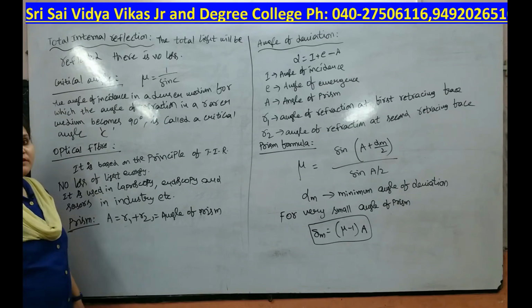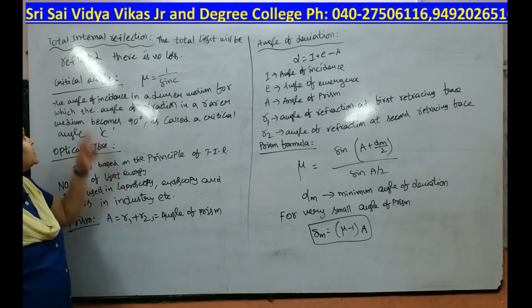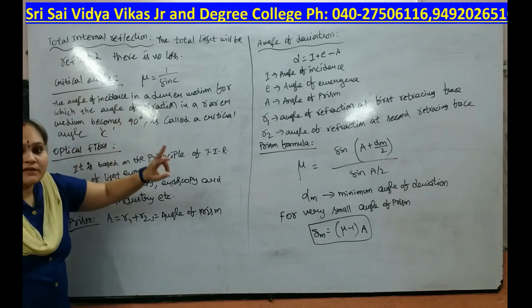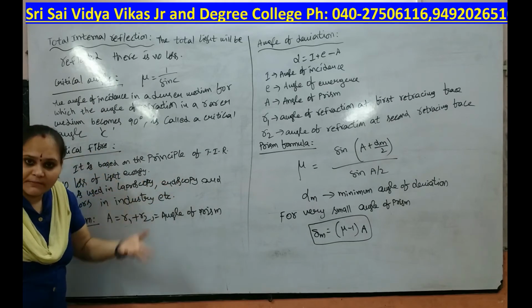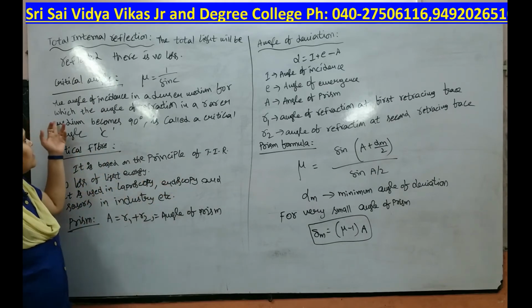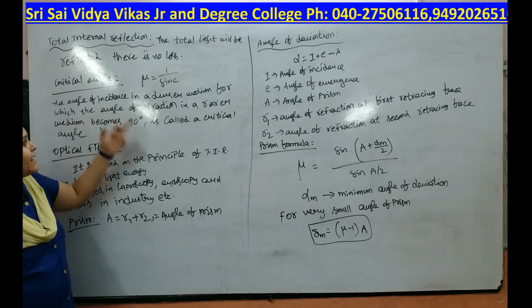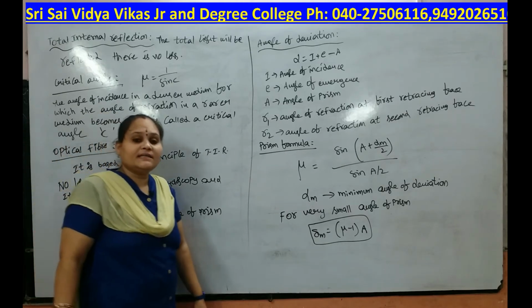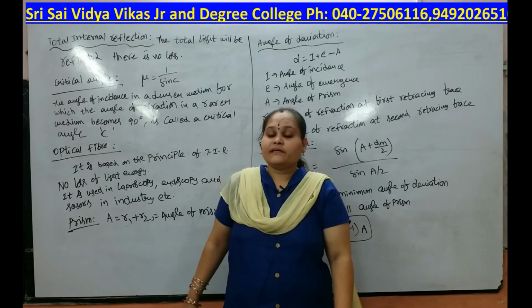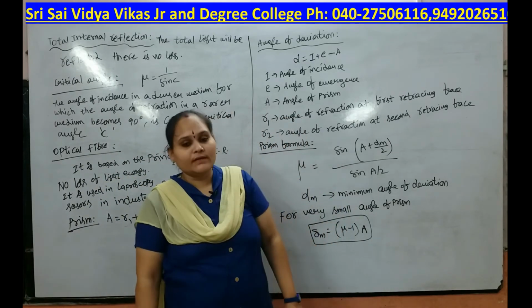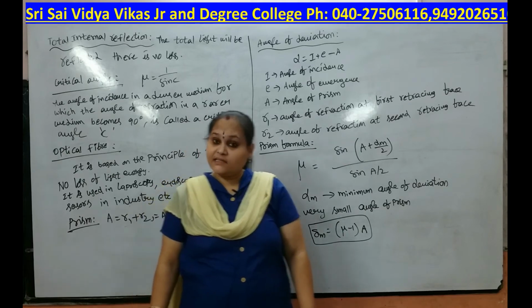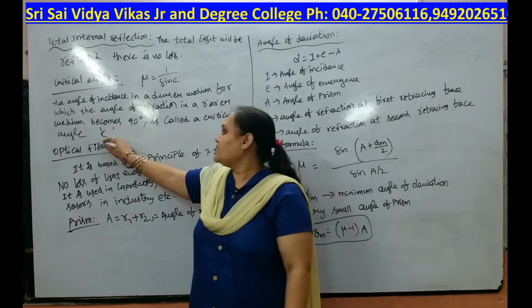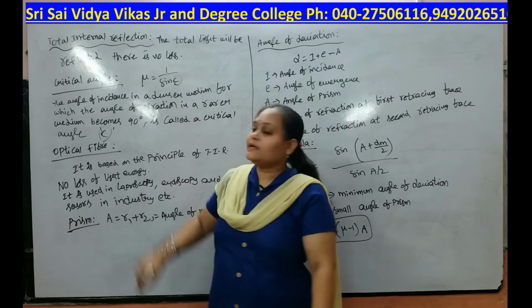Next is the critical angle. Critical angle means the angle of incidence in a denser medium for which the angle of refraction in a rarer medium becomes 90 degrees. It is given by mu equal to 1 by sin c. C is nothing but the critical angle.